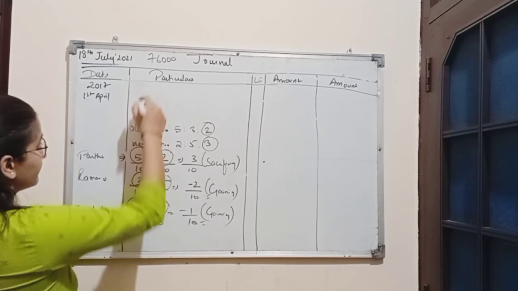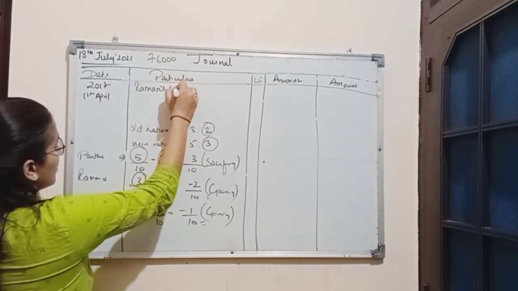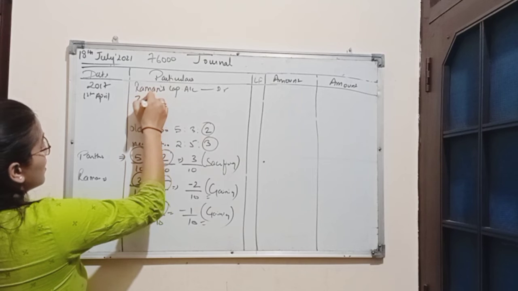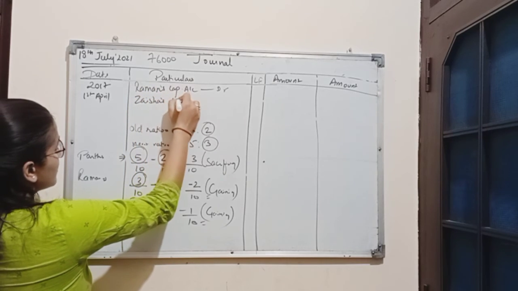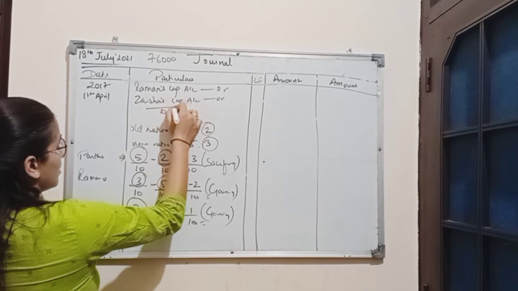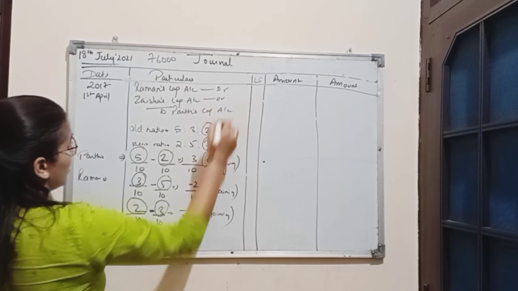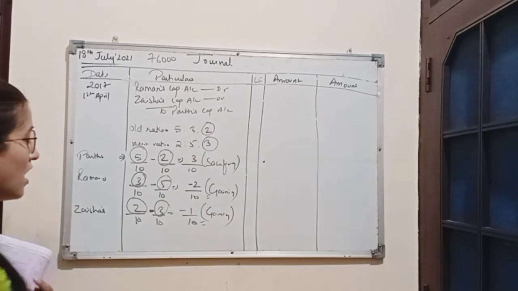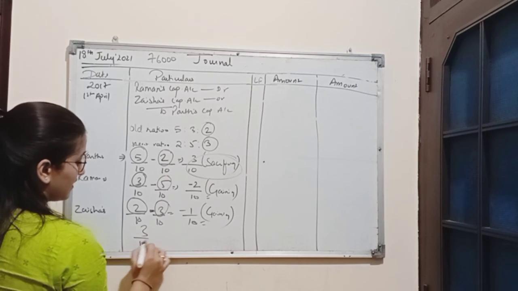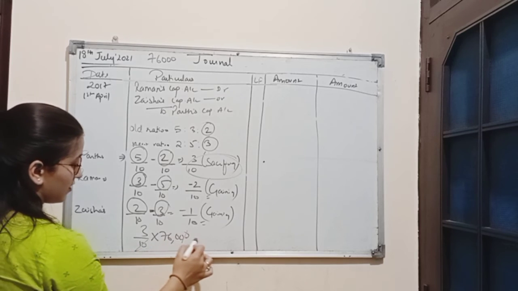So here the gaining partner will compensate the amount to the sacrificing partner. Entry will be: Raman's capital account debit, Zaisha's capital account debit to Parth's capital account. Sacrificing partner share is 3/10 and amount of goodwill is 76,000.